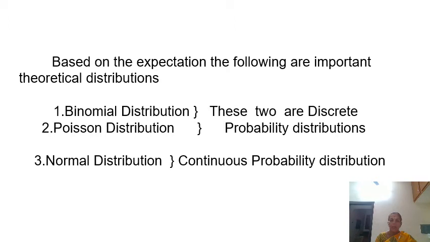Therefore, binomial and Poisson distributions are called discrete probability distributions. In normal distribution, the random variable x takes values in the interval minus infinity to plus infinity. That means it takes all possible values within that interval. Therefore, normal distribution is called a continuous probability distribution.